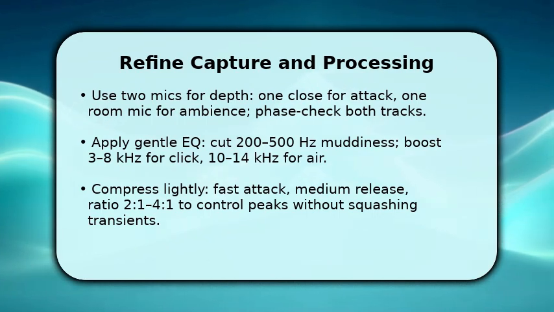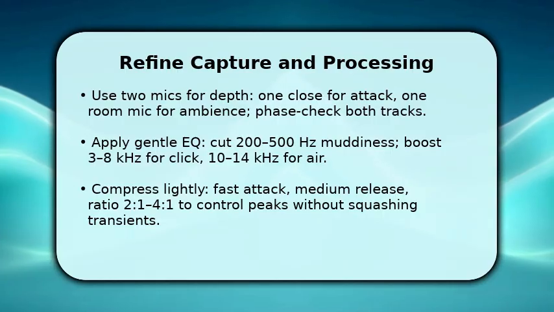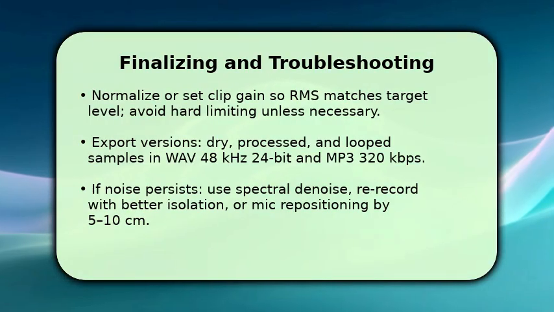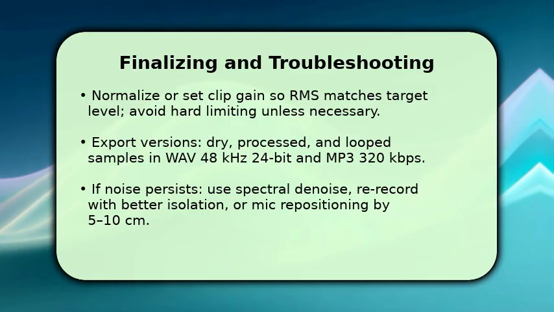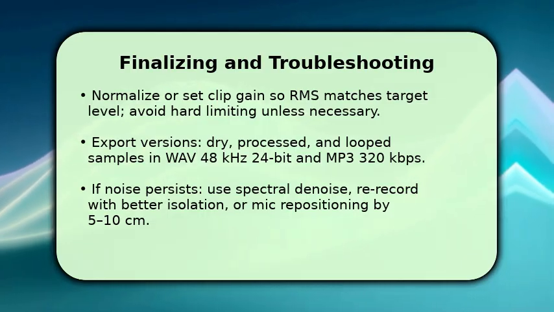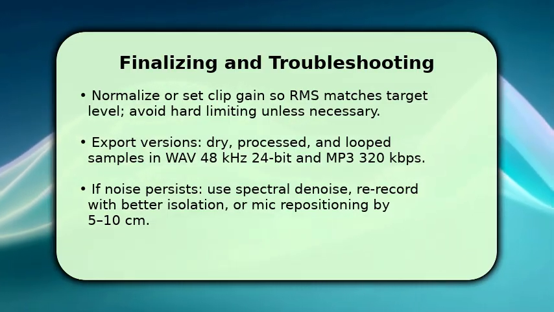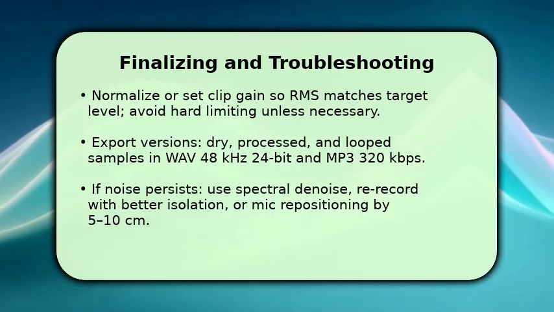You finish by balancing and exporting. Set clip gain or normalize so RMS sits where your project needs it, and avoid heavy limiting that kills dynamics. Then export 3 files, dry, processed, and loop ready, in WAV 48 kHz 24-bit plus an MP3 for quick demos.